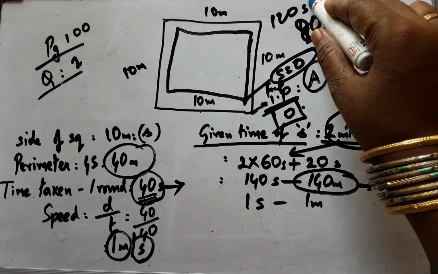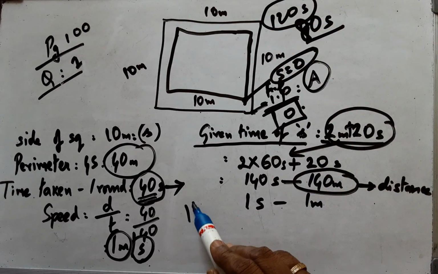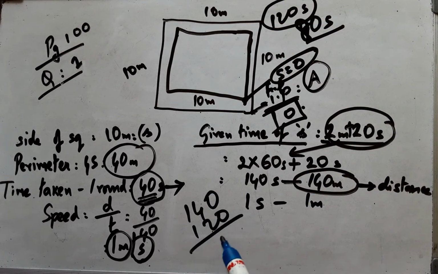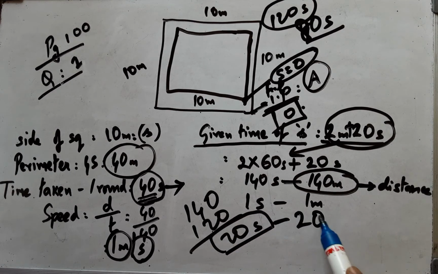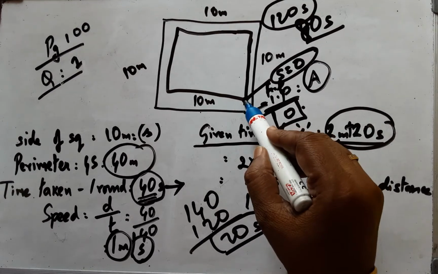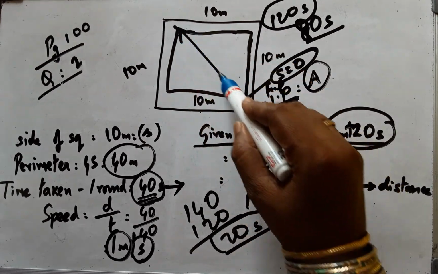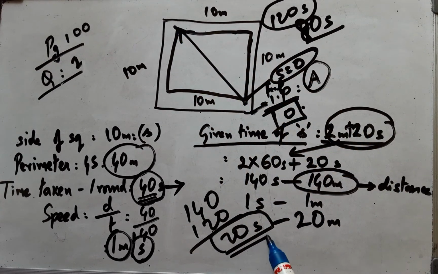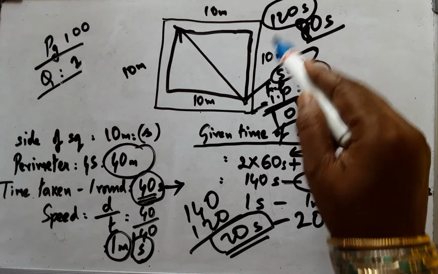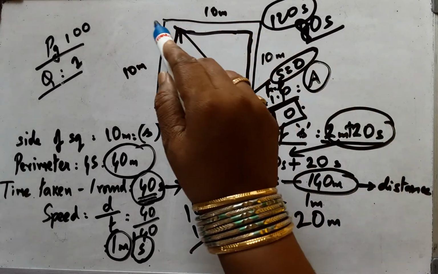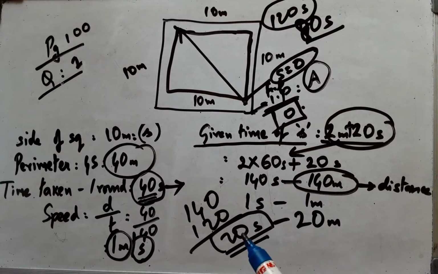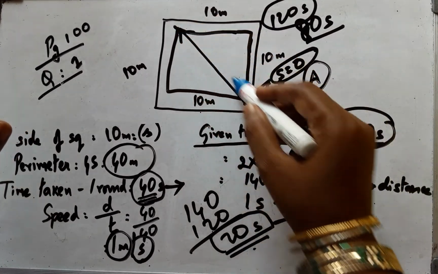Now 120 seconds completed out of 140, the remaining time is 20 seconds. In 20 seconds he will cover 20 meters, and 10 and 10 makes this point, so this is the displacement. At the end of 120 seconds the displacement is 0, and by the next 20 seconds the magnitude of displacement needs to be found out, because